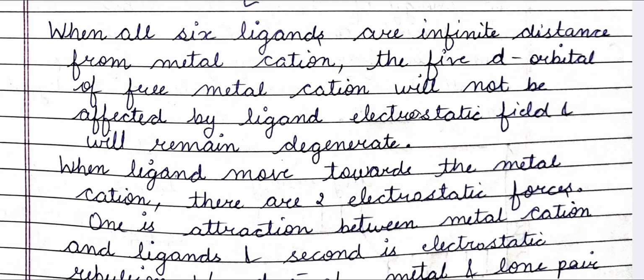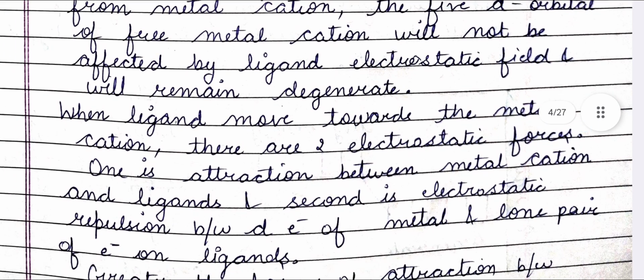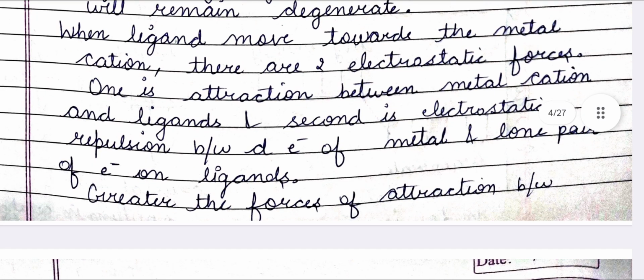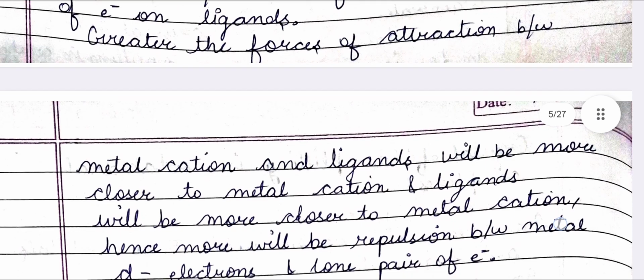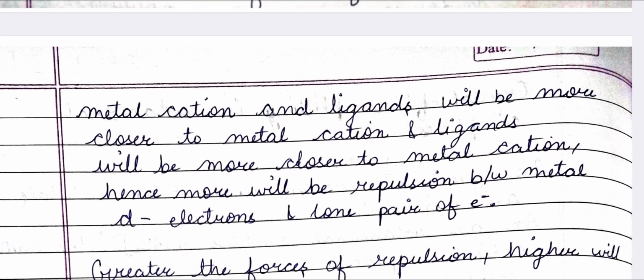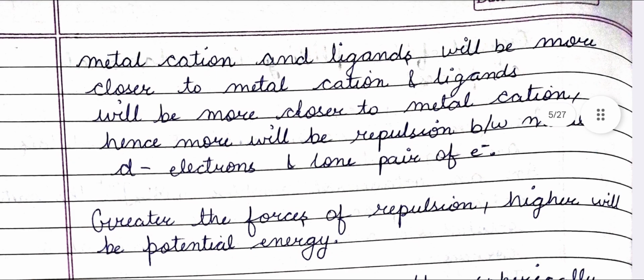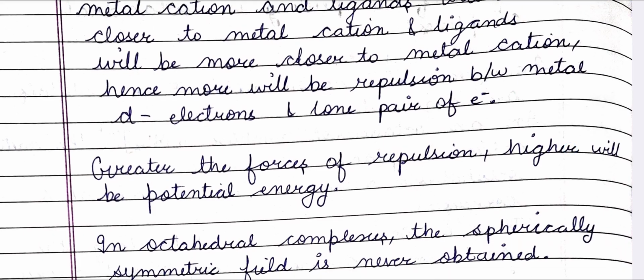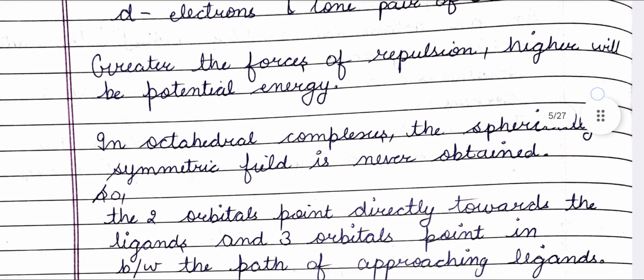When ligands move towards the metal cation, there are 2 electrostatic forces. One is attraction between metal cation and ligand, and second is electrostatic repulsion between d electrons of metal and lone pair of electrons of ligands. Greater the force of attraction, the closer the ligand will be to the metal cation, hence more will be the repulsion between metal d electrons and lone pair. Greater the force of repulsion, higher will be the potential energy.